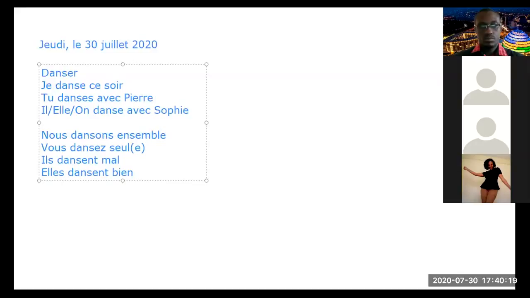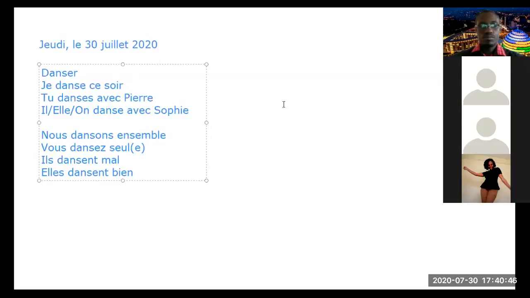Vous dansez seul. Il danse mal. Elle danse bien.